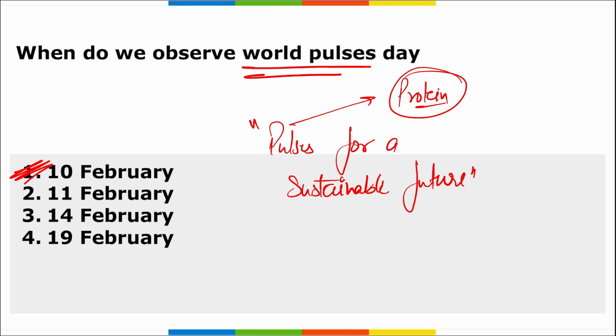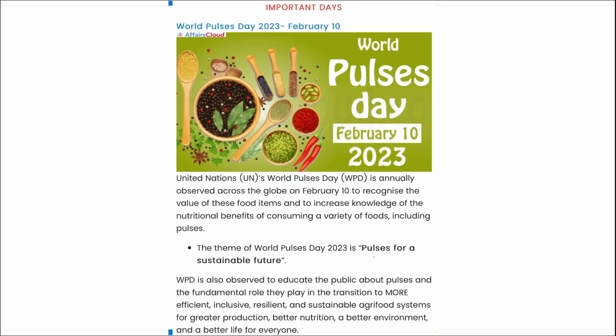They help to increase the nitrogen in the soil, and for humans they provide protein. So World Pulses Day theme is Pulses for a Sustainable Future.